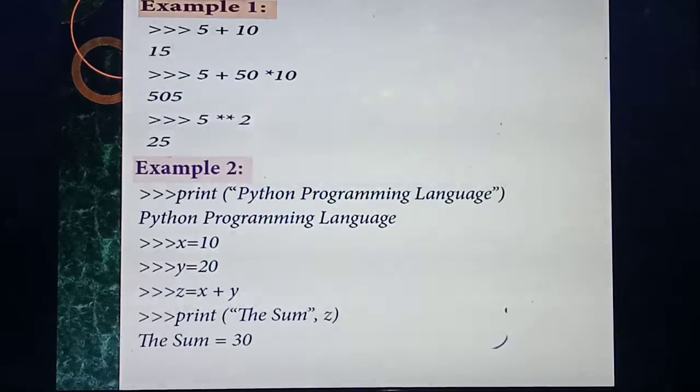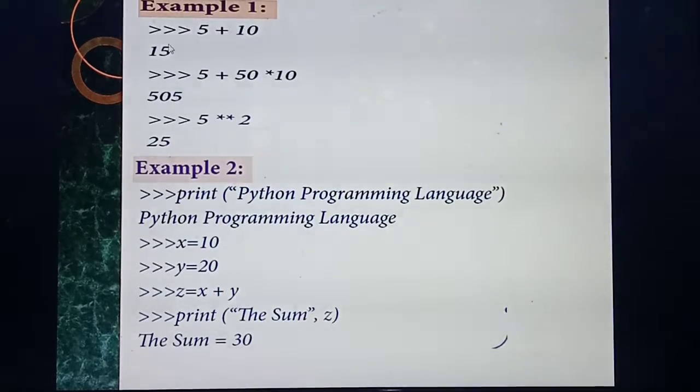Understood? Okay, listen. In which mode are you going to type the program? Interactive mode. Why? The symbol is there, isn't it? The three greater than symbol. See, I am giving 5 plus 10. You have already studied that in interactive mode, the interpreter works just like a calculator. Immediately it will give the result, isn't it? No need to run or execute anything. If you press the enter button, immediately you will get the result.